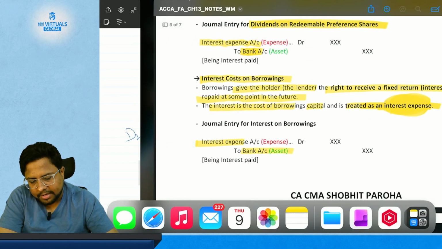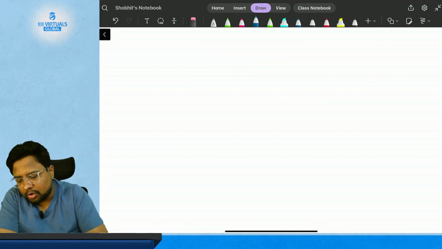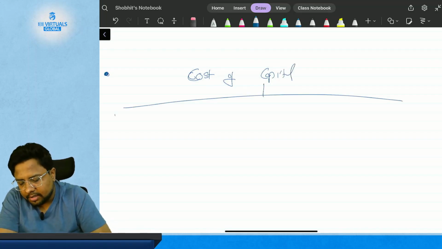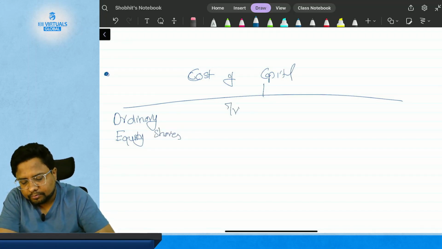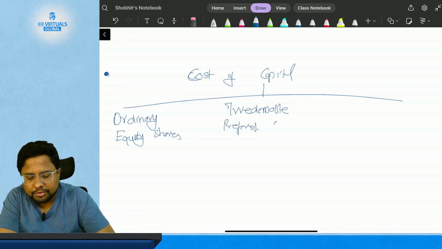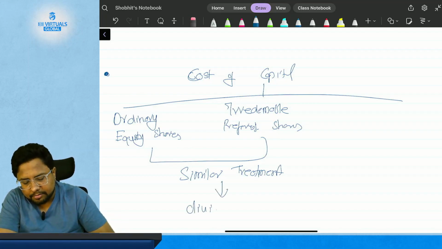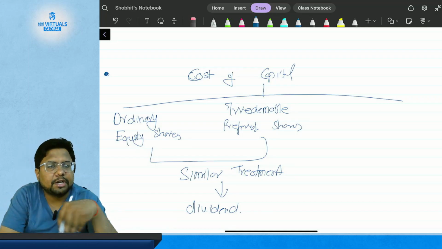If we make a summary of the cost of capital, we can identify that ordinary equity shares and irredeemable preference shares are treated similarly. They have the similar treatment, where the payment they make, the cost they incur for this capital, is considered as dividend.